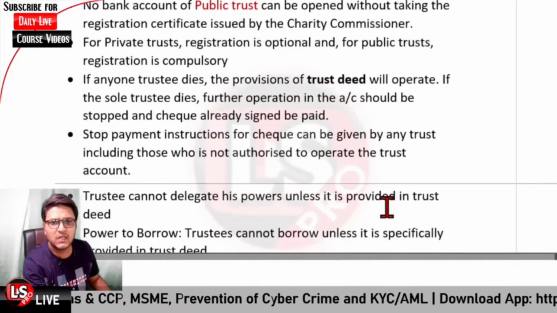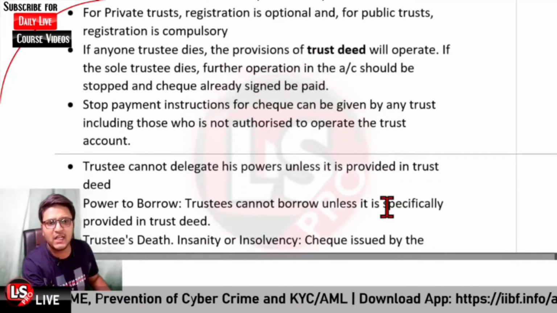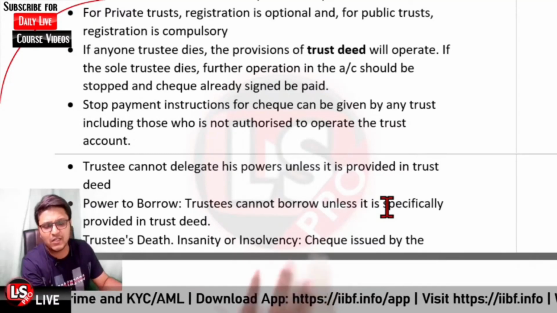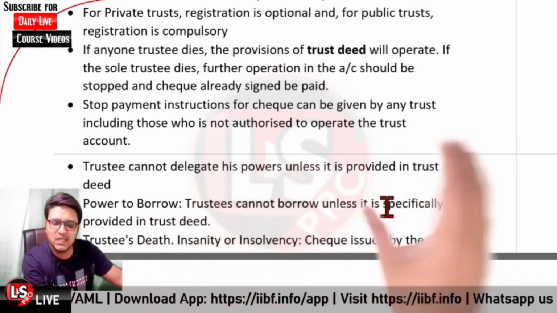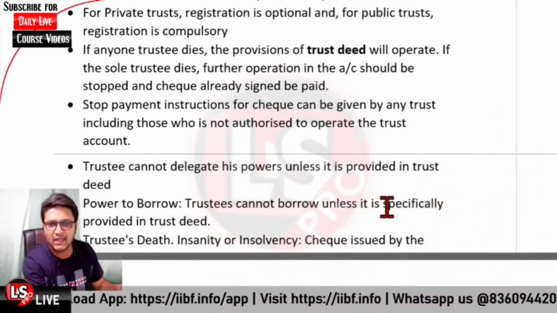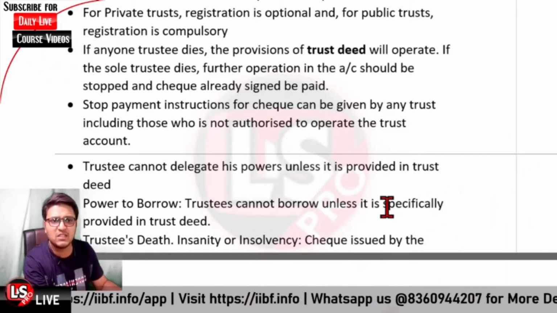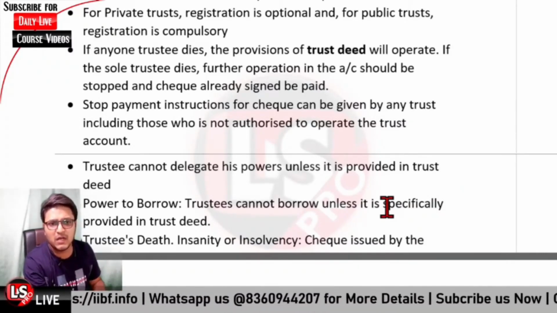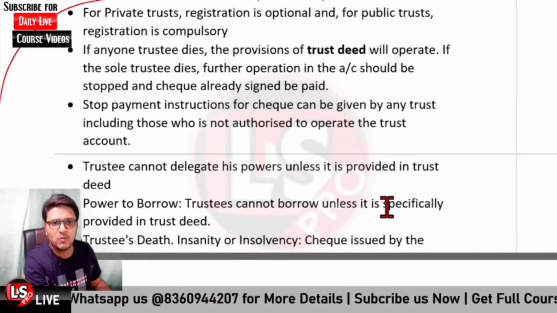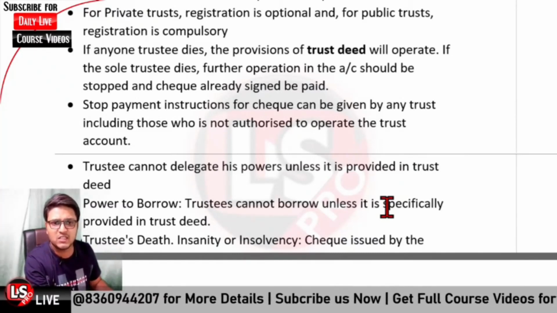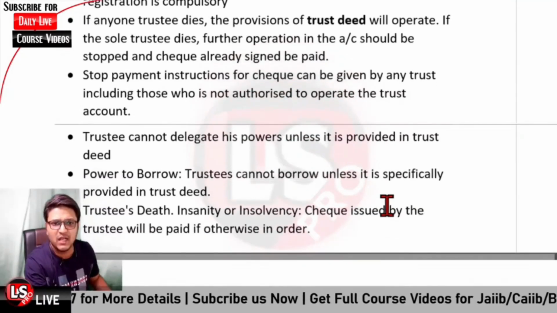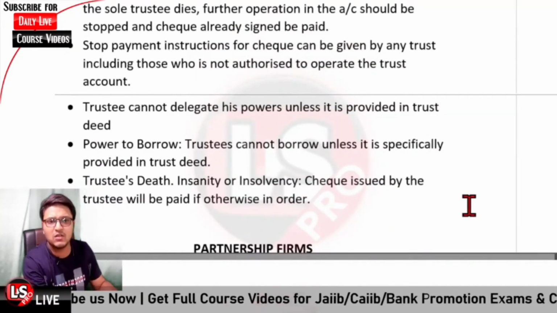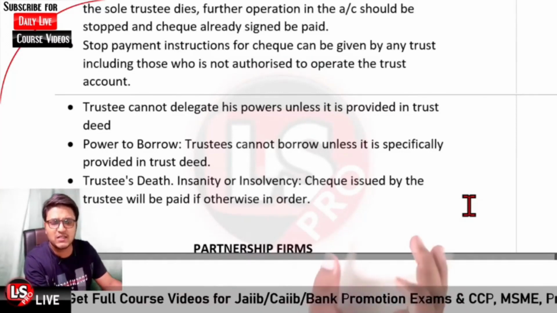Further, trustee cannot delegate his powers until it is provided in the trust deed. It is not the case that the trustee is given some powers and further he can delegate those powers. That cannot be done except if it is specifically provided in the trust deed. And further, regarding the power to borrow, trustees cannot borrow unless it is specifically provided in the trust deed.